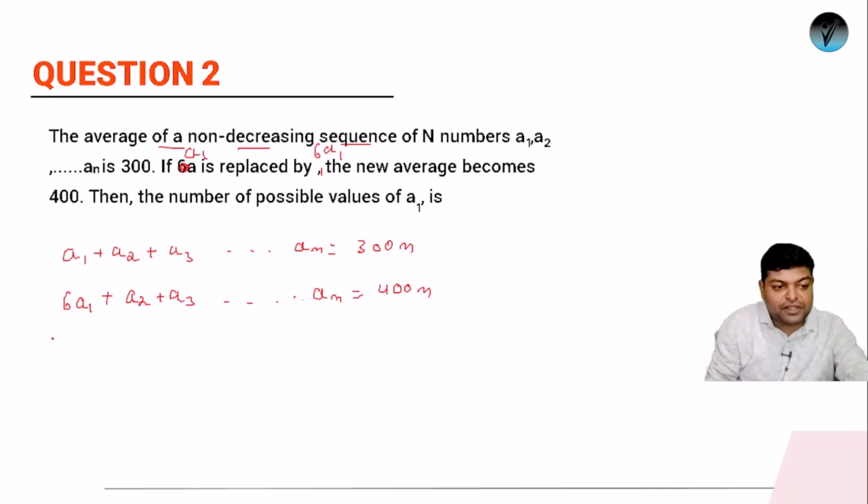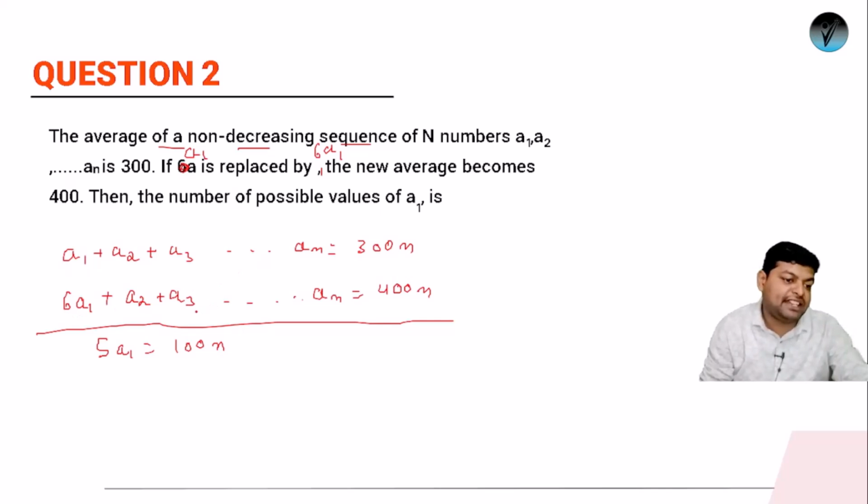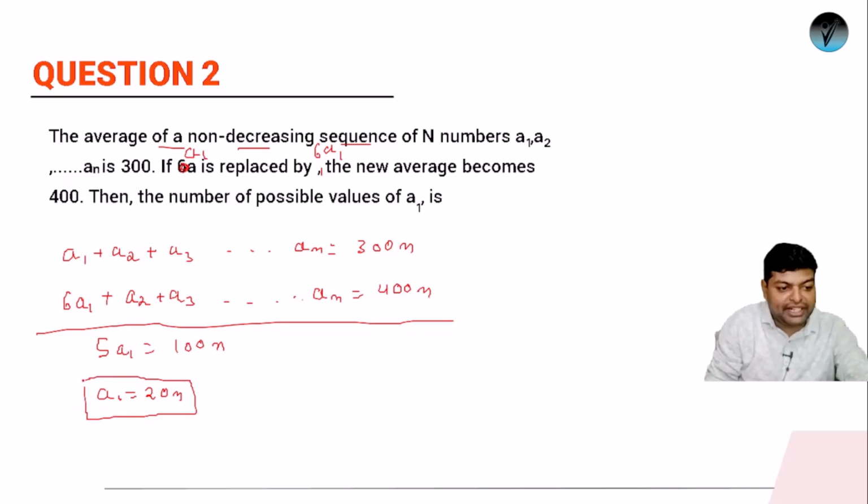If you take the difference of the two equations, simply take the difference of both, so what we'll have is 5a1 equals 100n. I have taken the difference of this equation and this equation, so I'll be getting a1 as 20n. Okay, so the first number is what? It is 20n. Now what are the different possible values of a1 we can have?